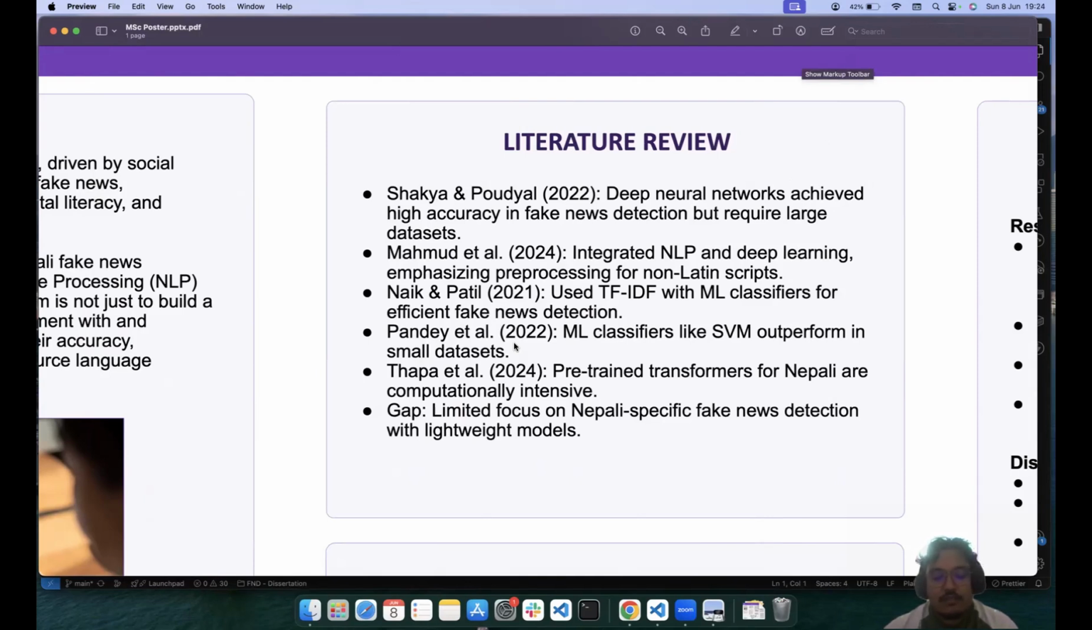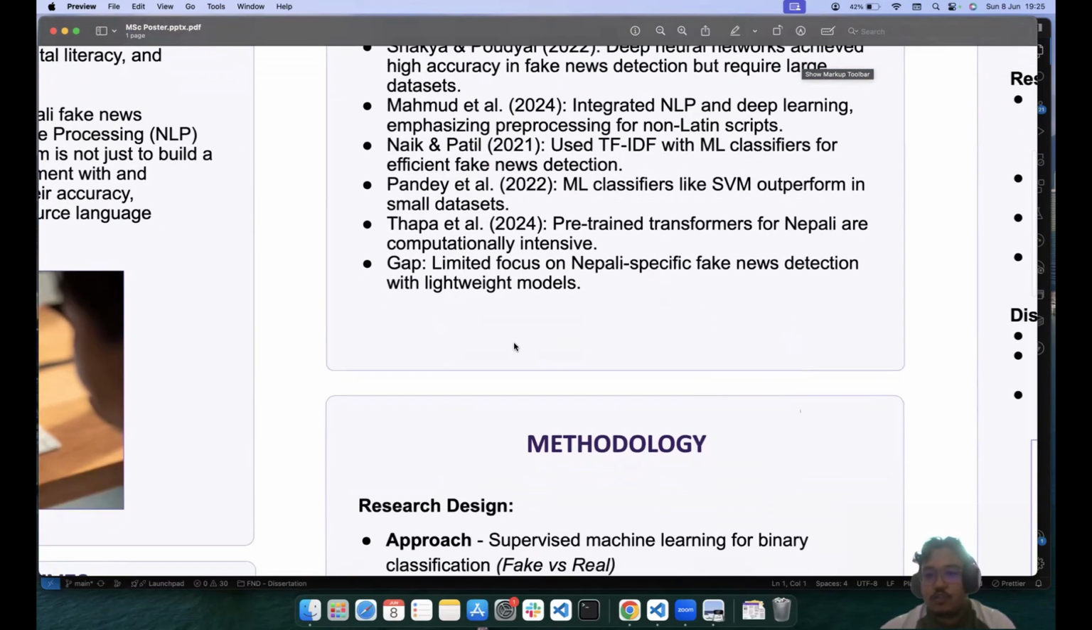While researching and studying these literatures and other research, what I found was a research gap: limited focus on Nepali specific fake news detection with lightweight models. The models used are either too big, with high computational power requirements, or, if they are out of the Nepali context, the data set is too big. These are some of the research gaps that I found during the literature review. Now let's move on to our methodology.